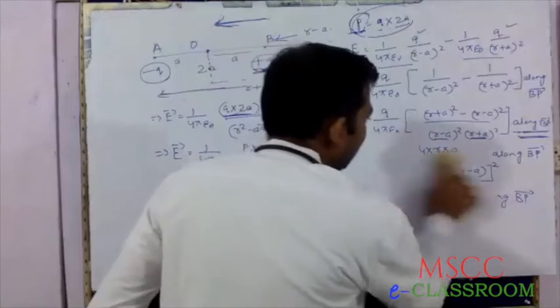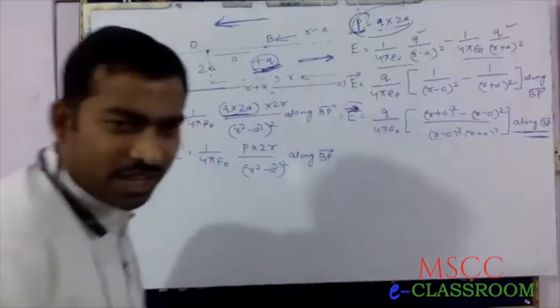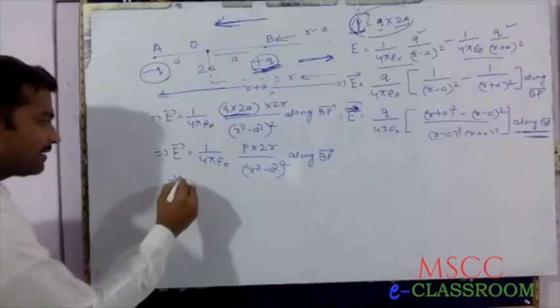Next, a necessary condition, write down a star mark here.